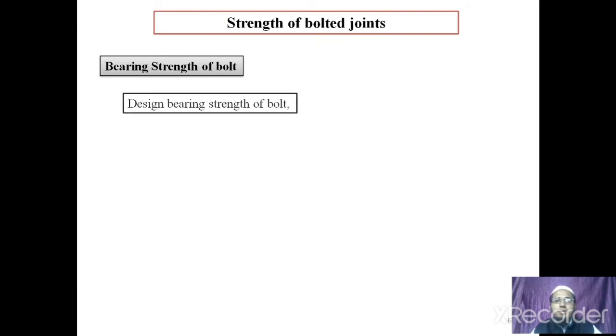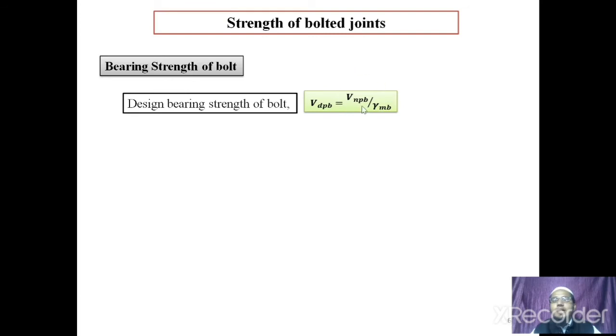And also there will be wrinkles or cracking along the bolt holes. Such type of failure we have termed as bearing failure. So to strengthen our bolt against such a failure, we have to calculate the bearing strength of bolts. How to find it now? Again, IS 800:2007 has given a formula, that is, design bearing strength of bolt is obtained as Vdpb equals Vnpb divided by gamma mb.